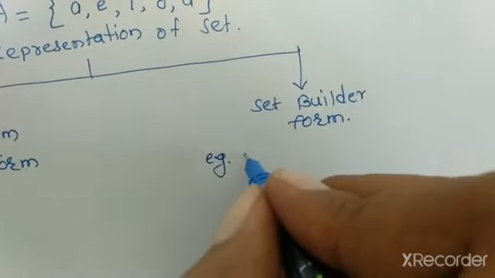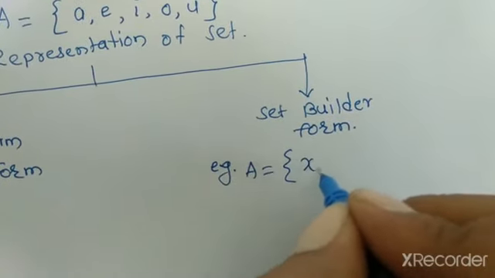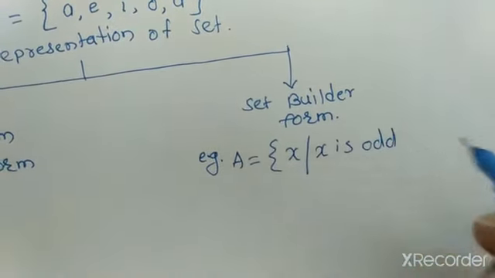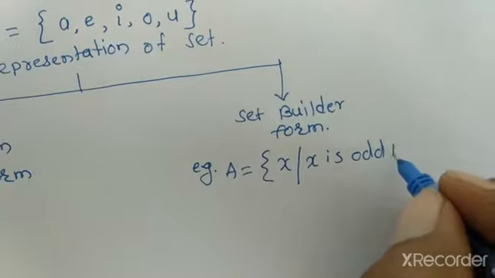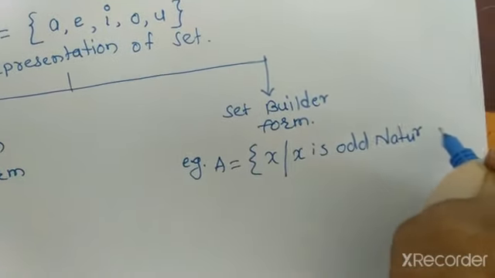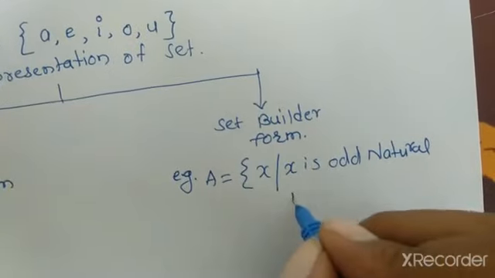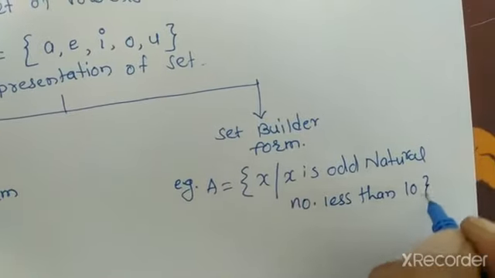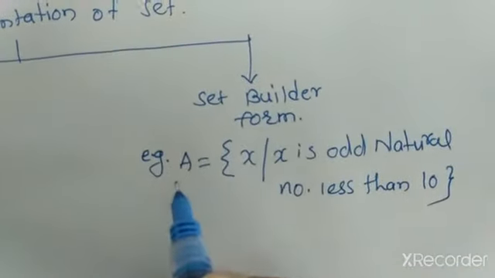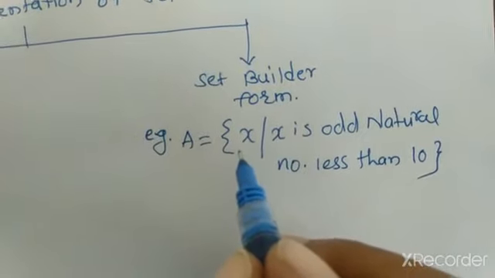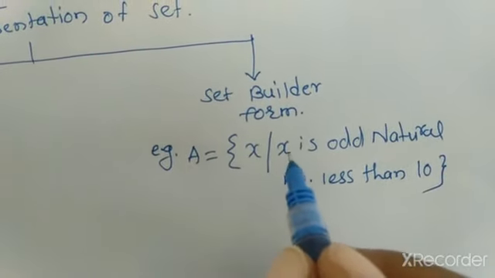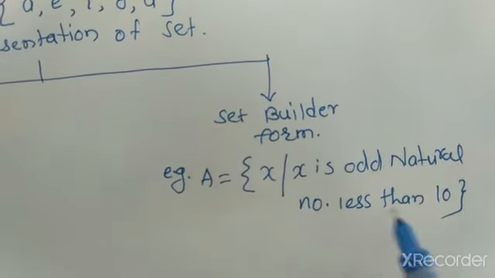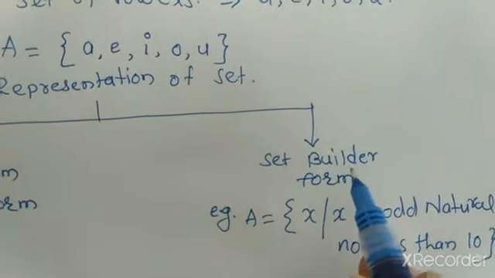If we consider a set A is equal to {X such that X is an odd natural number less than 10}. That is, in the set, X is such that the condition is X is an odd natural number less than 10. This is a set builder form.